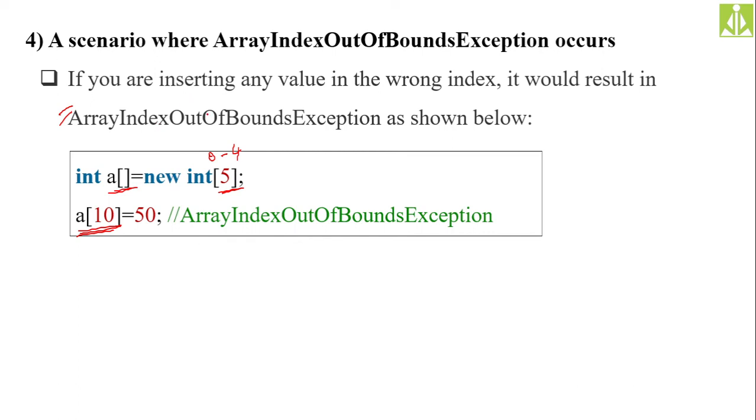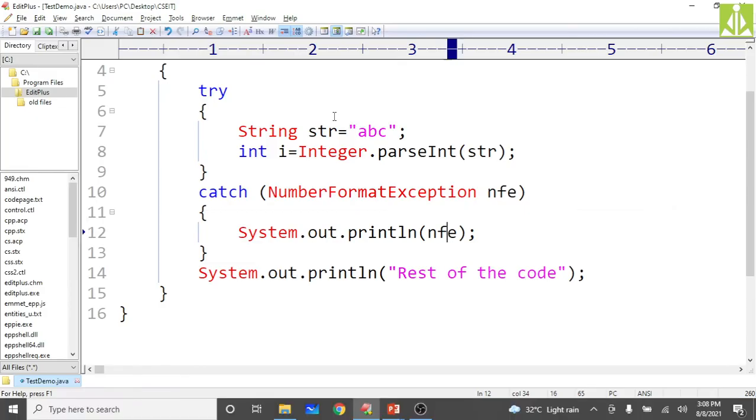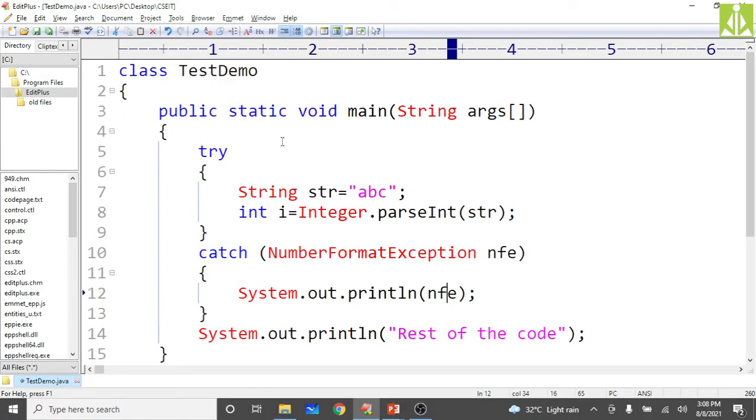Array index out of bounds exception. The class name is ArrayIndexOutOfBoundsException. So this type of error message you will get on the output screen. So quickly modify your program, same program.